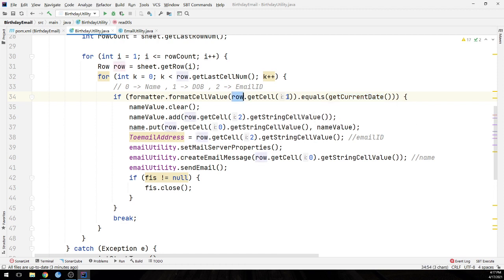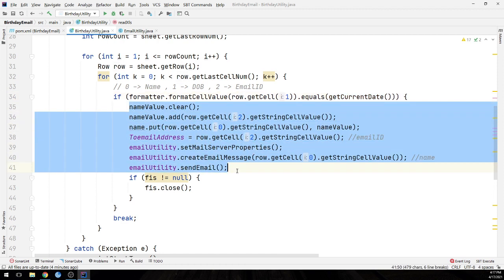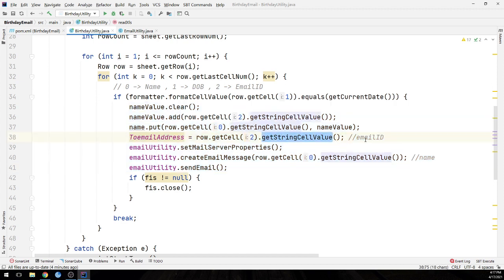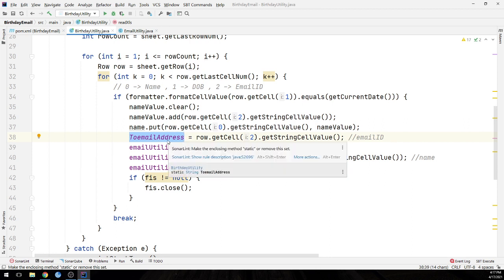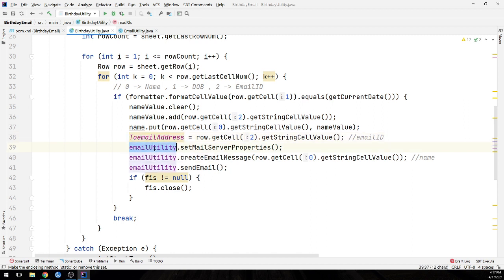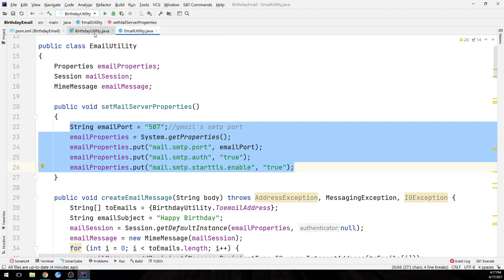So 17 APR is a match, then it will go inside the if. Inside the if, we have set the email ID. I assigned the email IDs to the static variable, two email IDs where we need to send the email. Then there is an email utility object we have created for the email utility class.